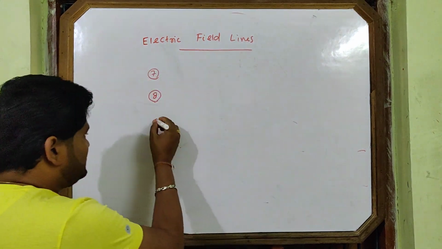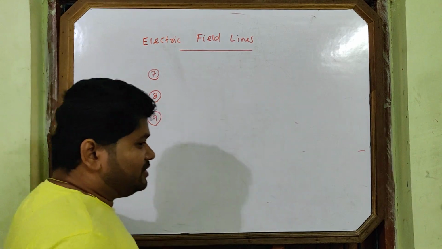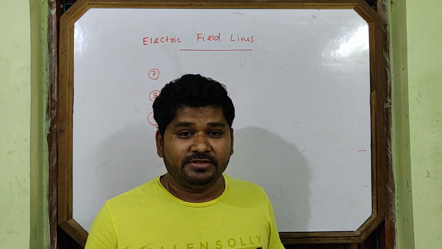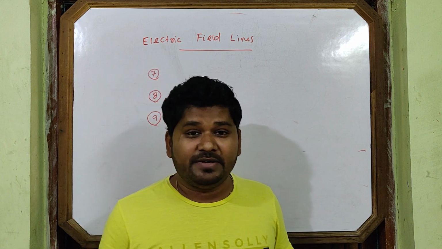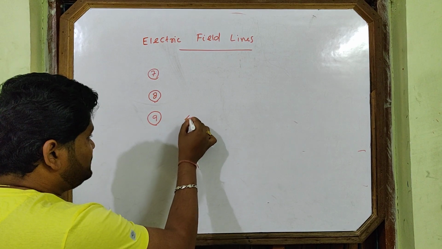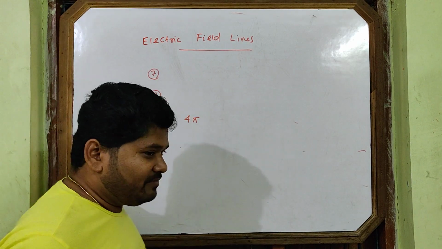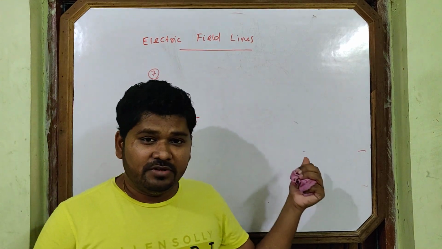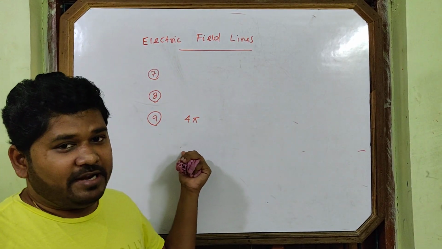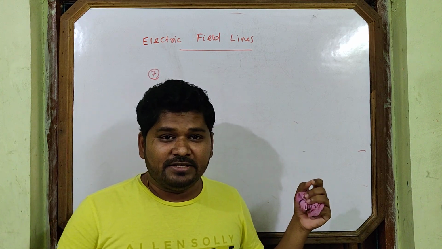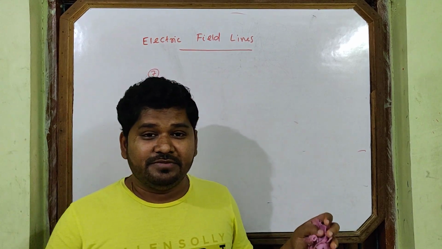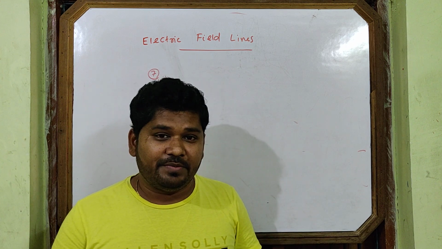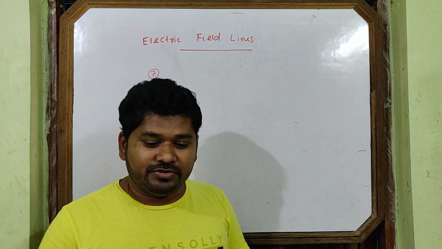Then property number 9. The number of lines of force starting from a unit positive charge is 4 pi. You can't derive this expression now. After one class you will derive it, then you will get it. The number of lines of force starting from unit positive charge is 4 pi. So this is also one property of lines of force.